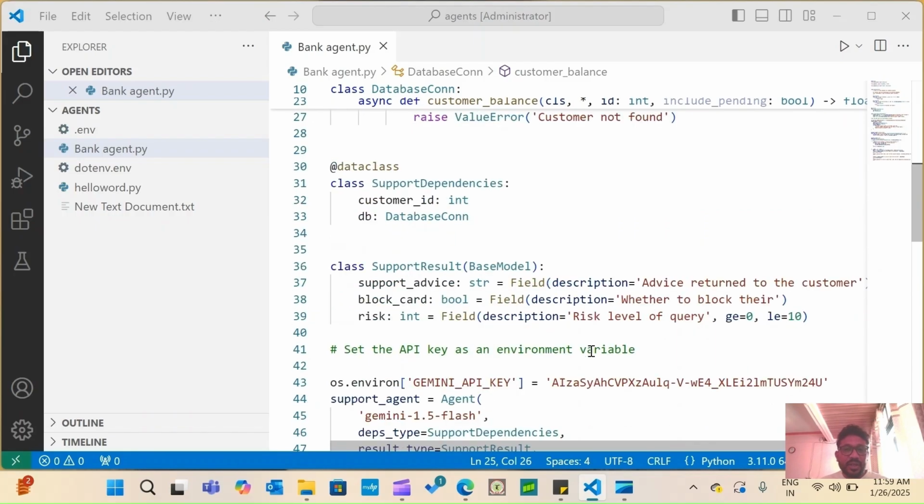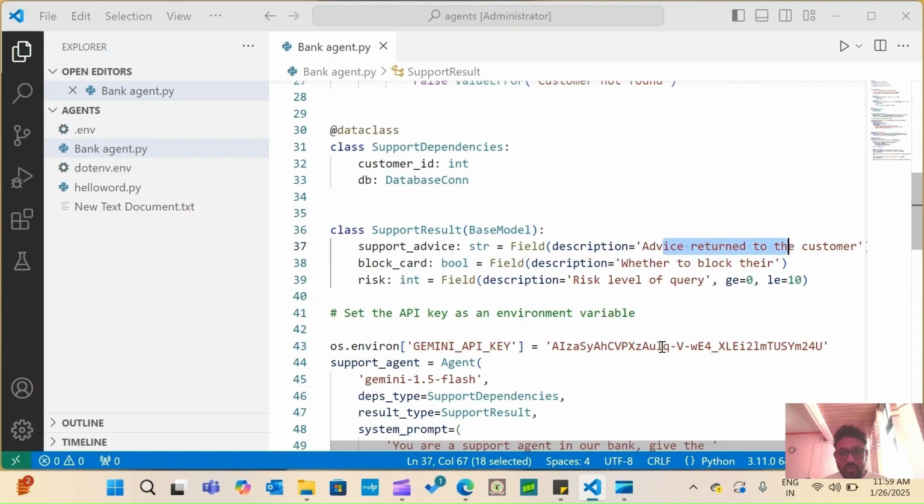So it's easy. Next, there is an agent, and the agent is going to advise the user. When the user asks a question, like "I lost my card," the agent will take action and give advice to the customer, such as whether to block the card, and what the risk level of the query is.